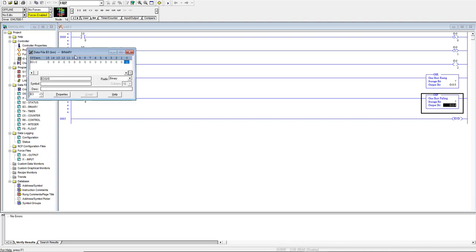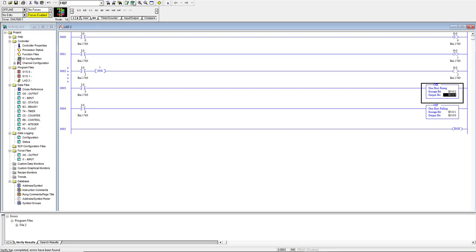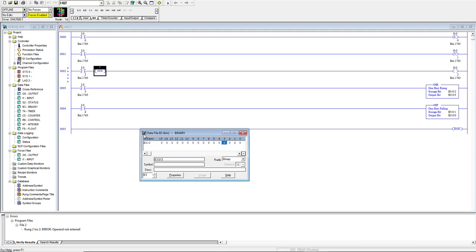Okay, let's add some bits. So add this bit, and let's add this bit here.